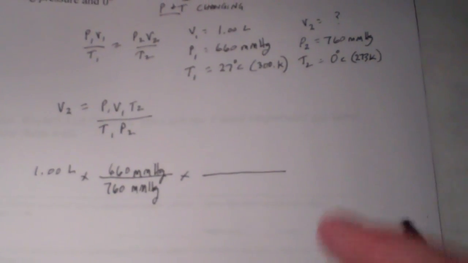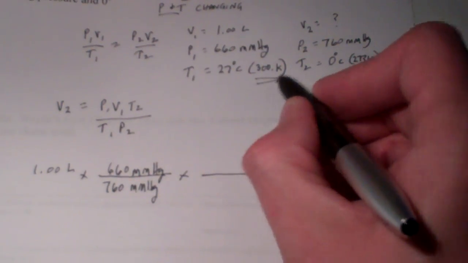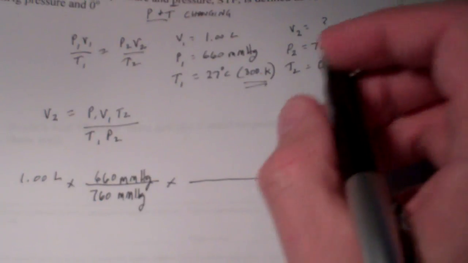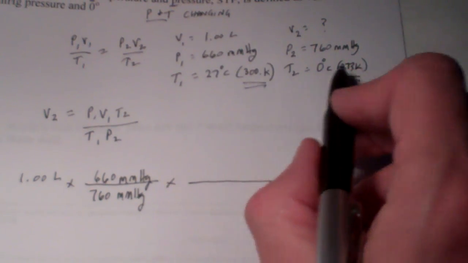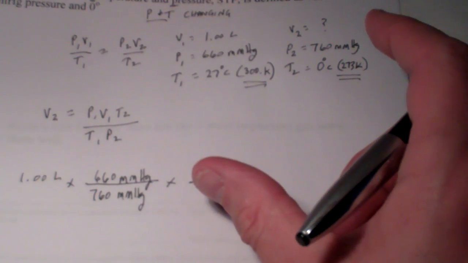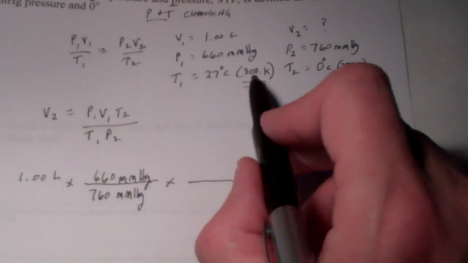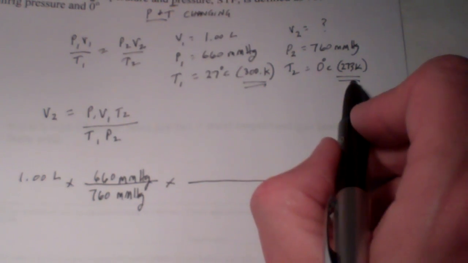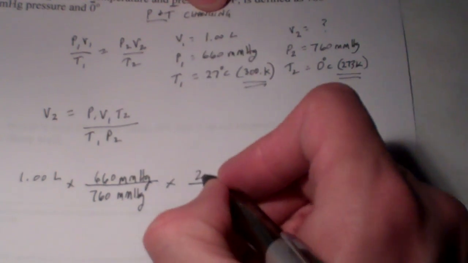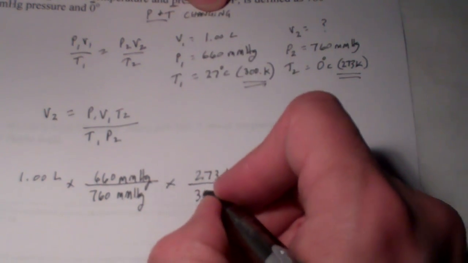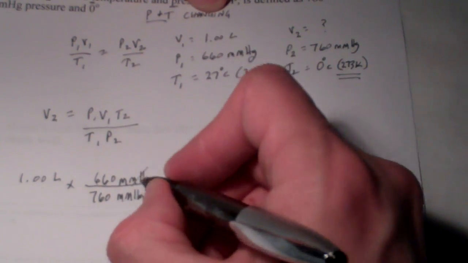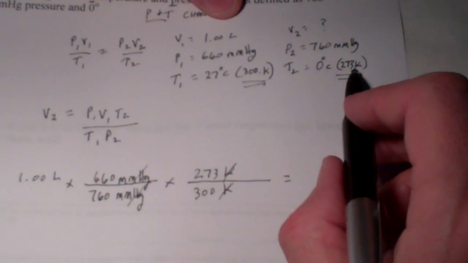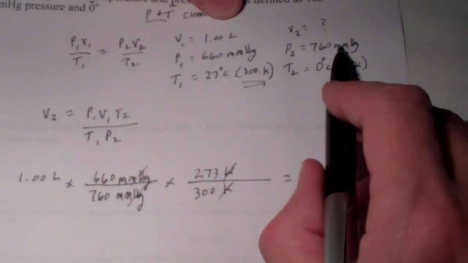Okay? Now I'm going to handle my temperature change. Remember, I need to use my Kelvin temperatures, not my Celsius. So, here temperature's getting colder. Interesting. Temperature's decreasing. Don't the particles move slower and they can get closer together? Won't the volume of a gas get smaller when the temperature gets smaller? That's Charles's law. So I want to put the smaller number on top again. Now once again, I didn't say I always put the smaller number on top. That only happens when temperature gets smaller and when pressure gets bigger.